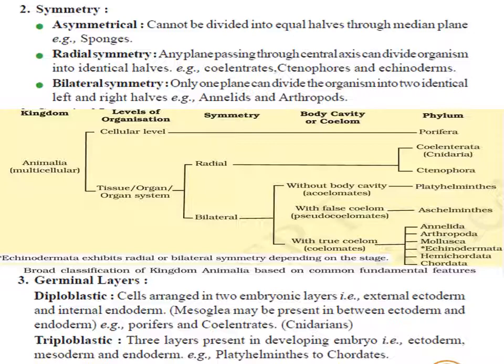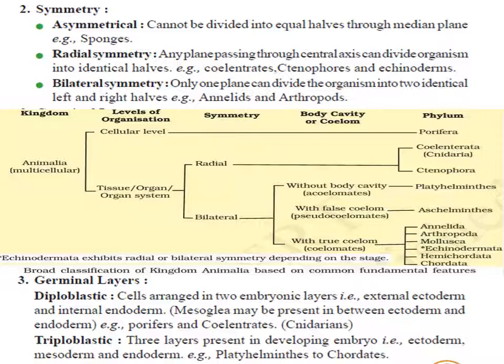When we are talking about germinal layers, animals in which the cells are arranged in two germinal layers are called diploblastic. The germinal layers, the outer one, are called ectoderm and the inner one is called endoderm. Sometimes an undifferentiated jelly-like layer, the mesoglea, is present in between the ectoderm and endoderm.